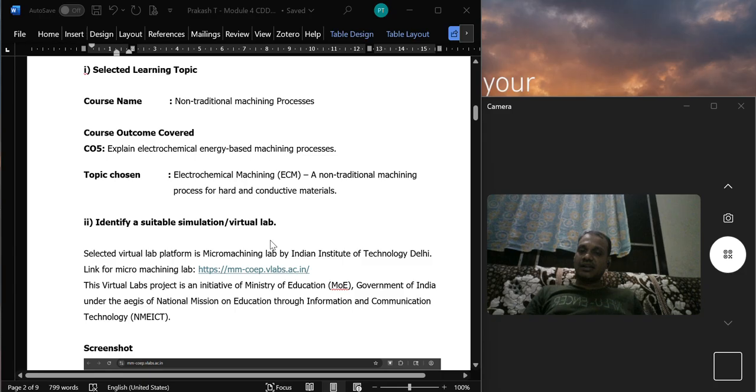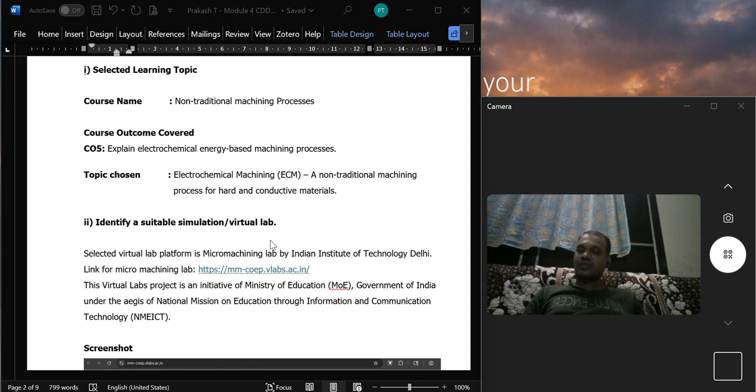Frankly speaking, I tried to find a virtual lab for my own course, but I didn't find one. But once I searched, I found this web portal. The virtual lab platform is a micro machining lab, designed by the Indian Institute of Technology, Delhi. This is the link for that micro machining lab.